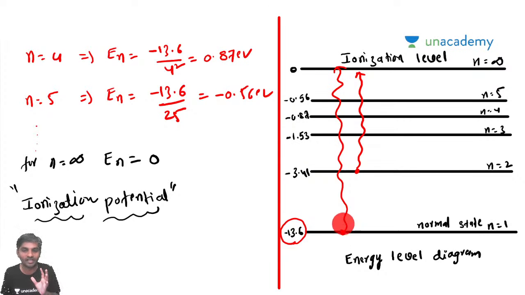The electron moving from a lower energy level to a higher energy level will not stay there. It has to come back to its lower energy levels.